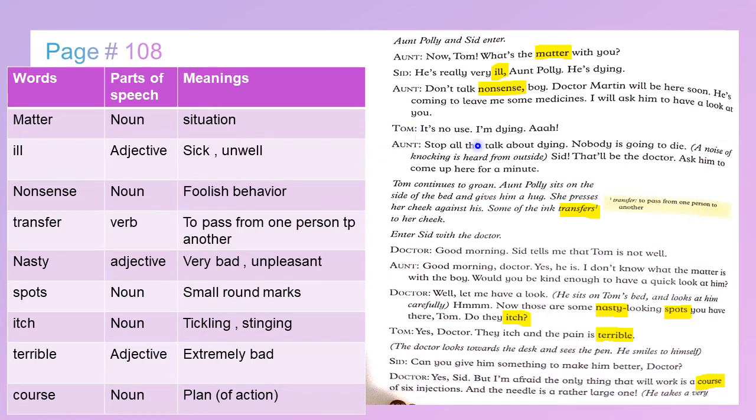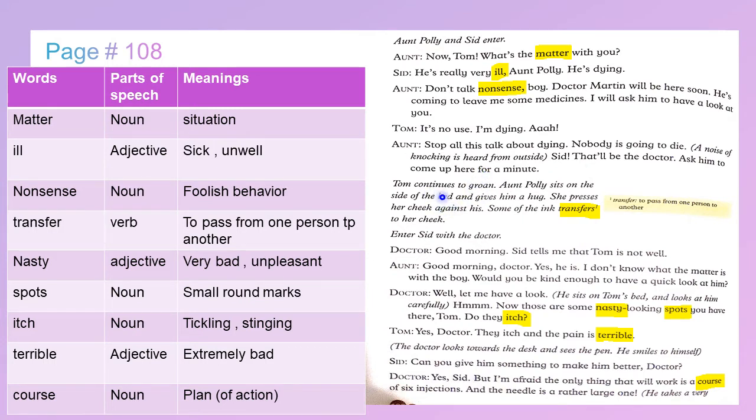Tom: It's no use, I'm dying. Aunt: Stop all this talk about dying. Nobody's going to die. The noise of knocking is heard from outside. Sid: That will be the doctor. Aunt: Ask him to come up for a minute.